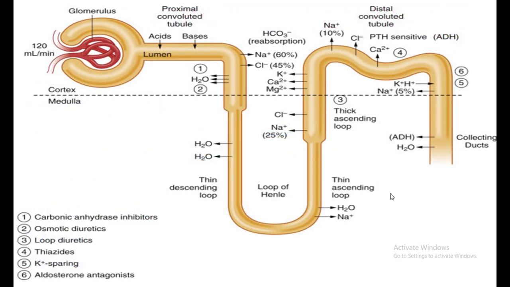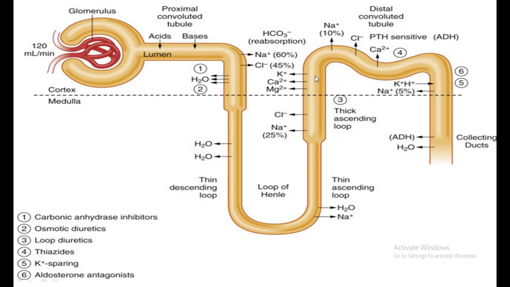So friends, now we got introduced to the various types of diuretics. We got the classification of diuretics. Now this is the diagram or the image we are familiar with. It is of a nephron. Now what should we take from this image? This image will be helpful for us to understand where exactly the reabsorption of sodium and water takes place, and how much of the sodium and water is absorbed from the different portions of the nephron.